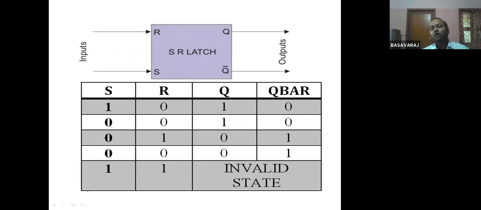What does that mean? If Q is 1, then Q bar has to be 0. If Q is 0, then Q bar has to be 1. Both outputs Q and Q bar cannot be the same, like both 1 or both 0. This condition has to be avoided. It won't come into the picture. So Q and Q bar are complementary outputs.